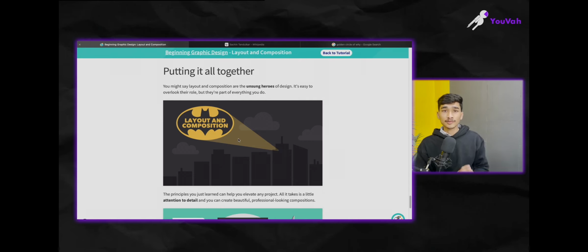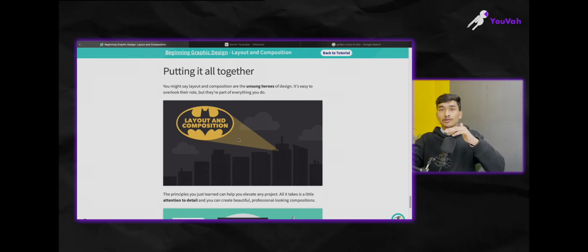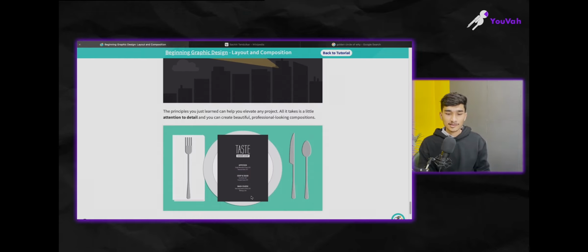The principles we have learned till now take very small effort to focus on, but if you focus on attention to detail, all these things combined will add that extra touch to your design, and that will move your design from mediocre to good, decent, nice, great, or excellent. So this is what layout and composition is.